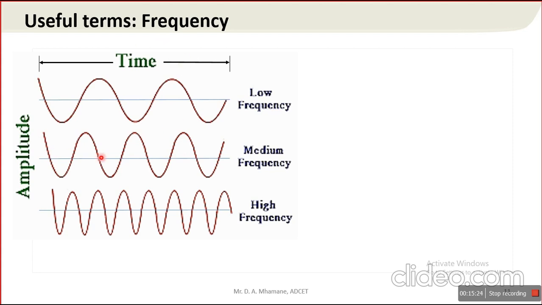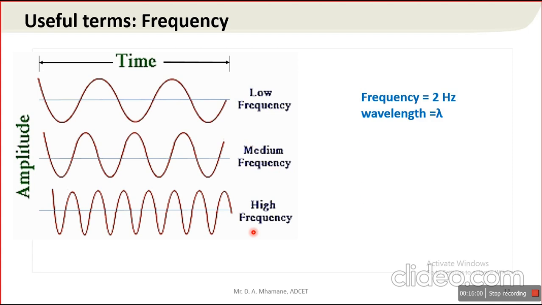If you consider the second diagram, cycles per second are somewhat more than the first diagram, and time is constant again. So for constant time, if you see the third diagram, the cycles per second are very high as compared to the previous two. So we can say this is low frequency, this is medium frequency, and this is high frequency.